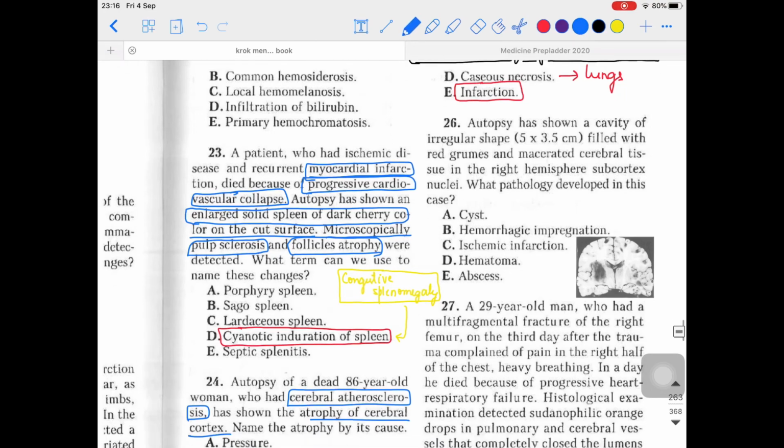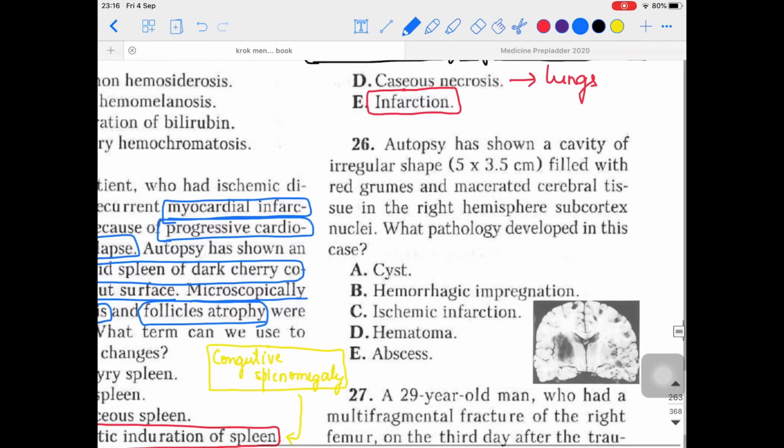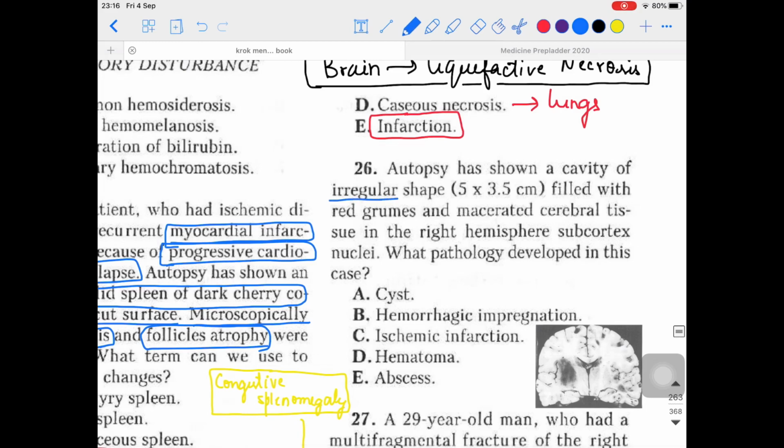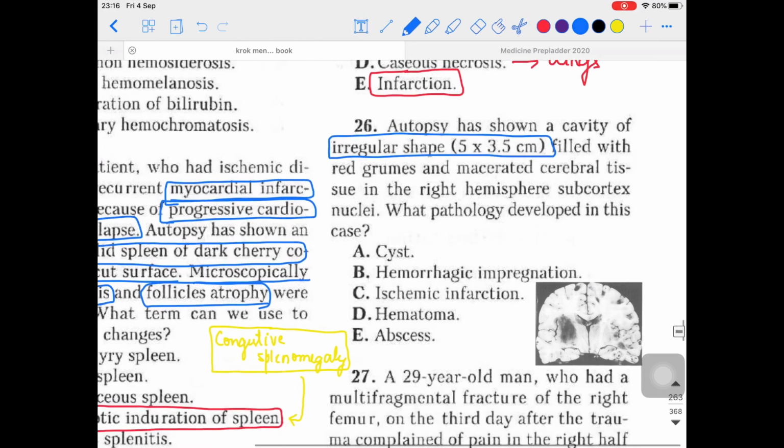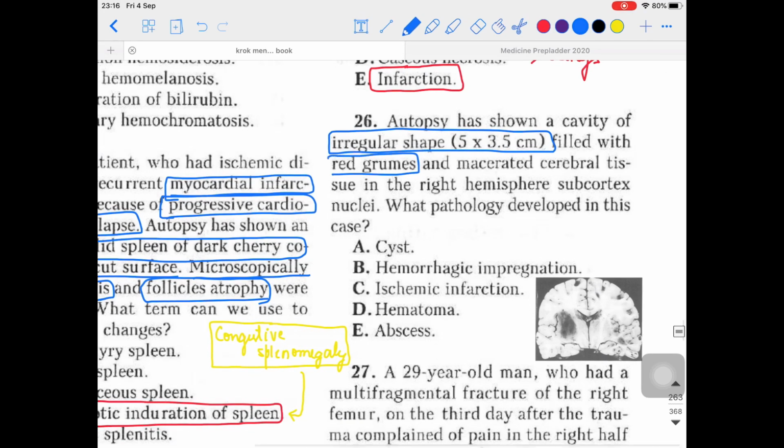Autopsy has shown a cavity of irregular shape, 5 into 3.5 centimeter, that is the bigger one, filled with red clots and macerated cerebral tissue in the right hemisphere subcortex nuclei. So what pathology developed in this case? Actually they are talking about some kind of hematoma over there.